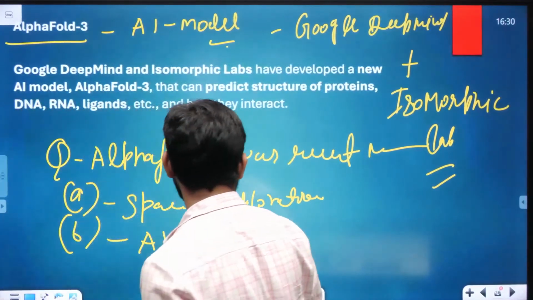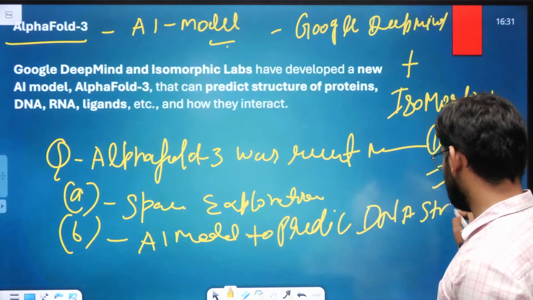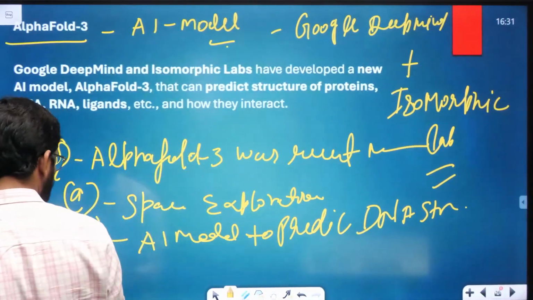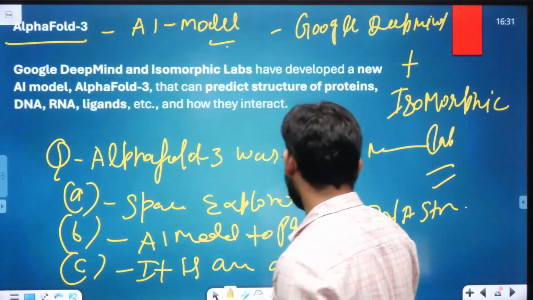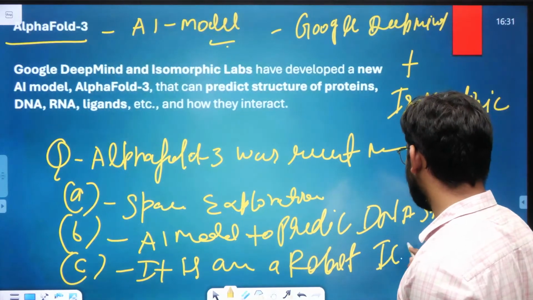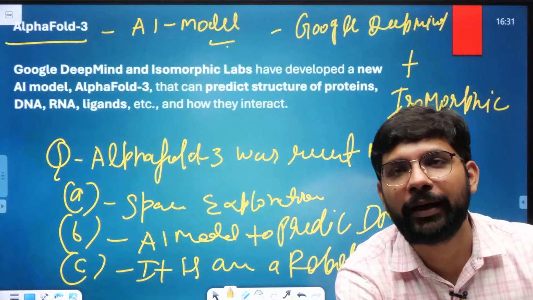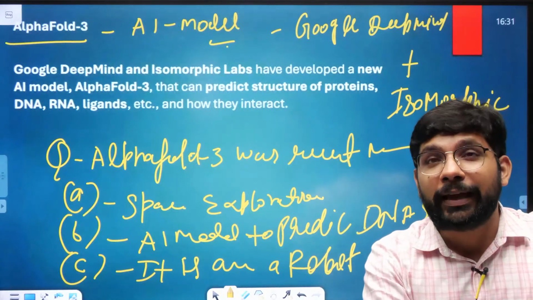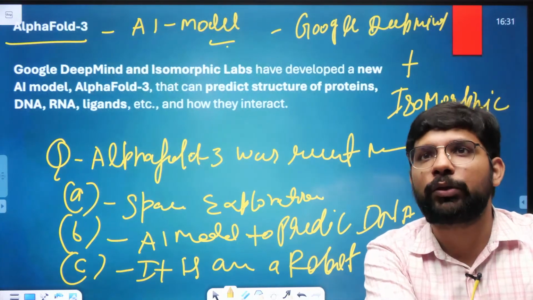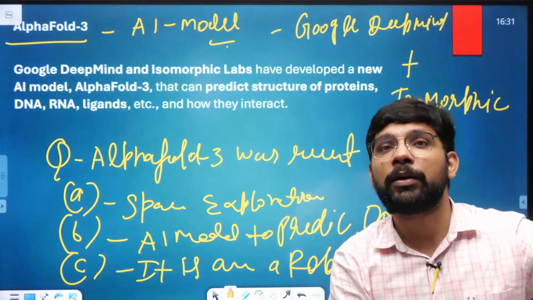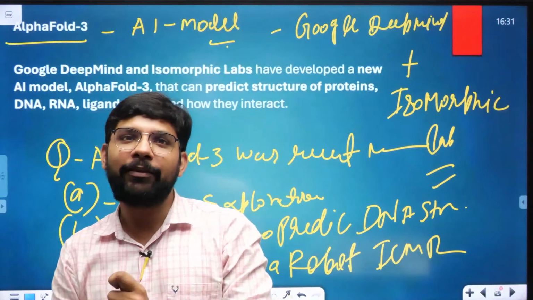The third can be that it is a robot introduced by ICMR, and the fourth can be any kind of thing. So AlphaFold 3 is specifically an artificial intelligence model which can predict the structure of DNA, RNA, and the different kinds of proteins in the human body. So you can see the usefulness of this model.